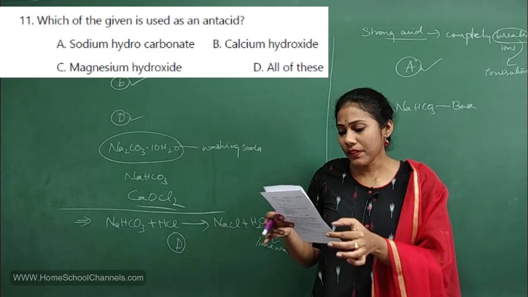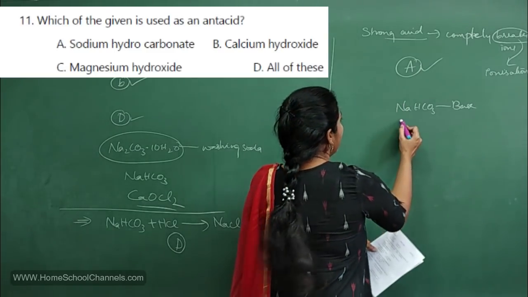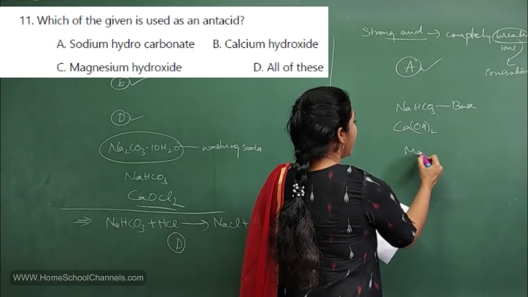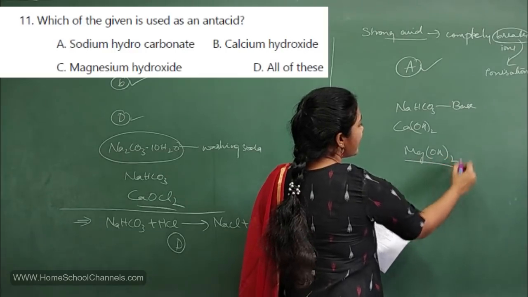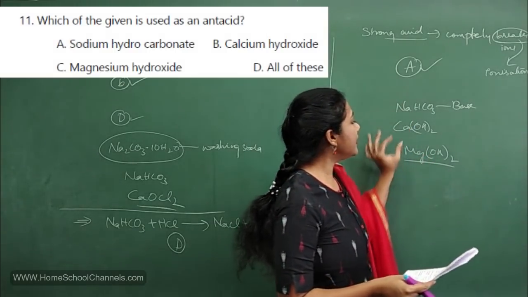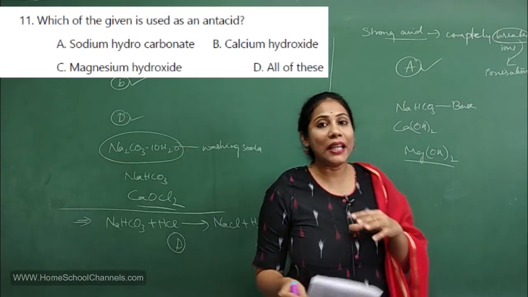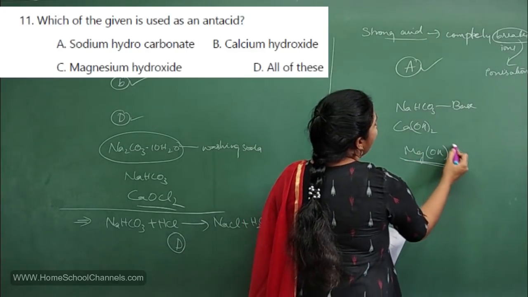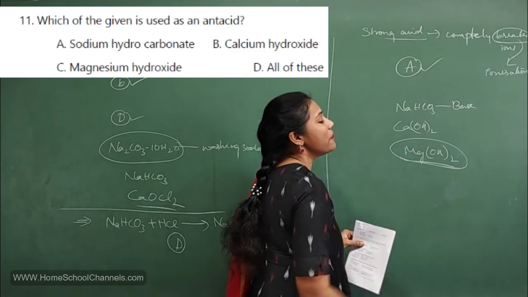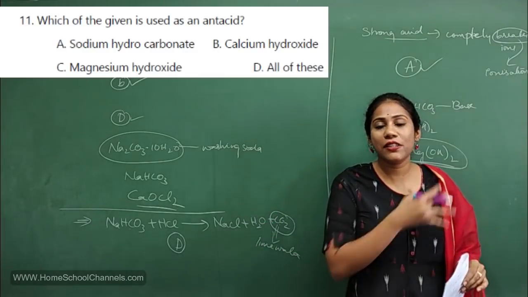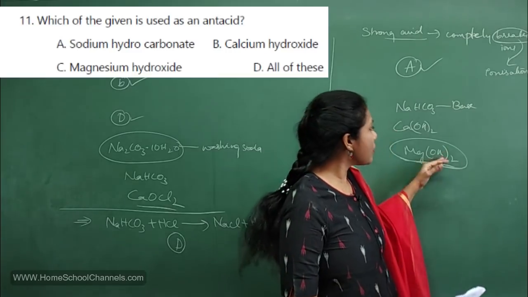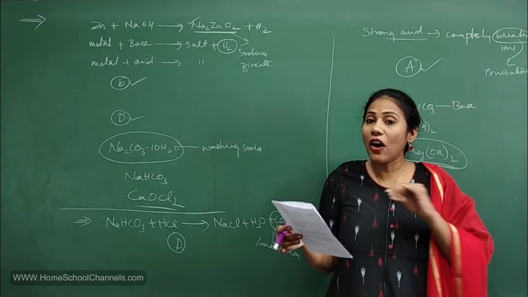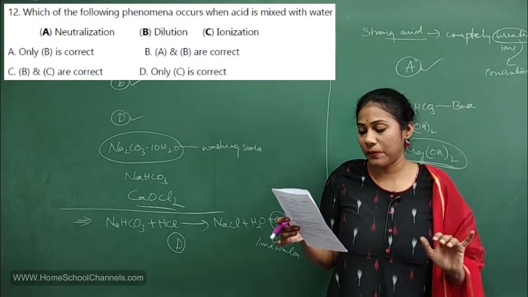Next option, calcium hydroxide. You know, calcium hydroxide is also a base. And magnesium hydroxide, Mg(OH)2, this is also a base. So all three have basic nature, so all of them can be used as antacids. But among the three, most antacids contain magnesium hydroxide actually. You will have an aqueous solution of magnesium hydroxide. But since all three are bases, they can be used as antacids. So what is the option here? All of this. All of this is the correct option.